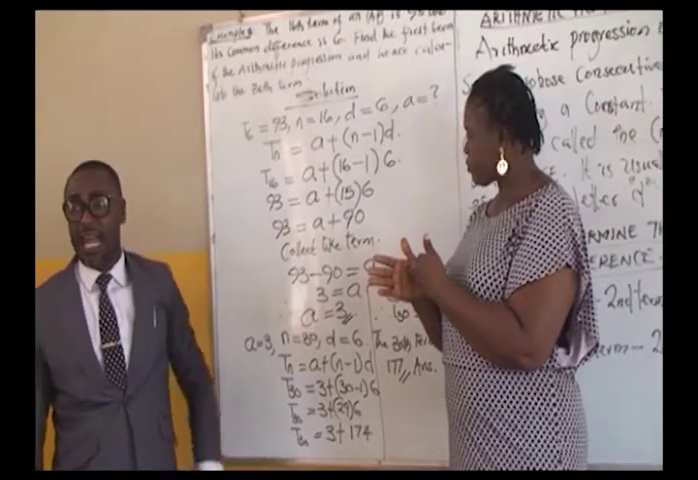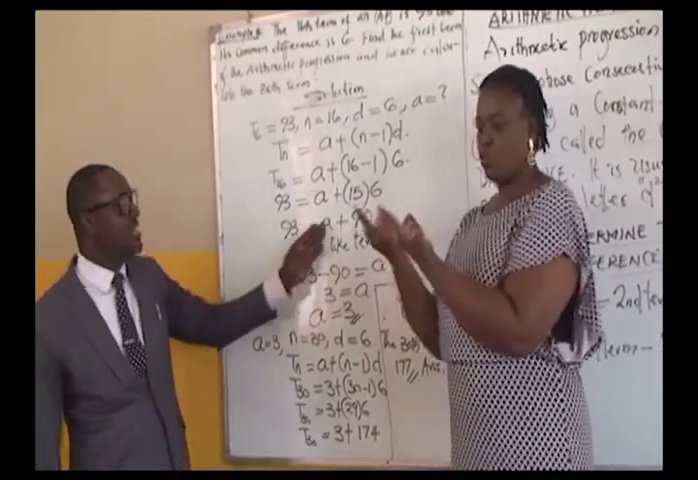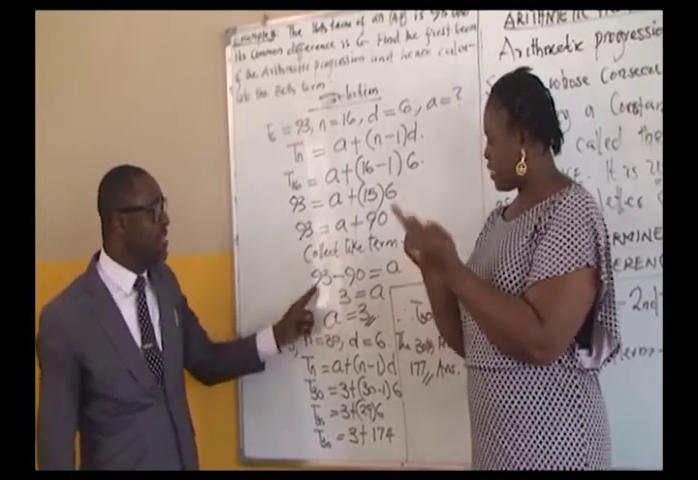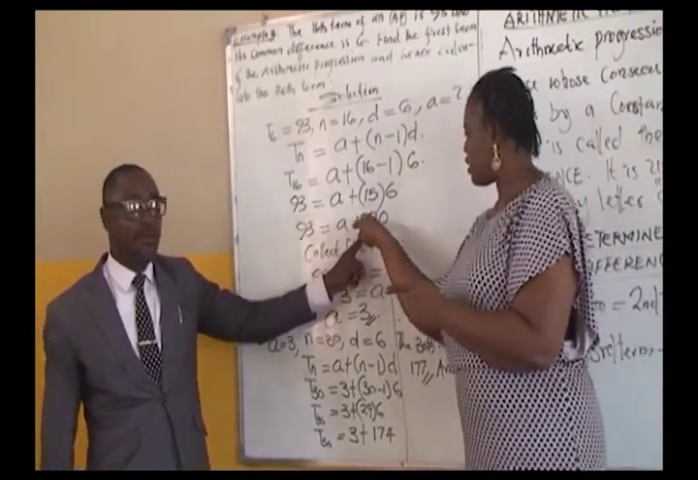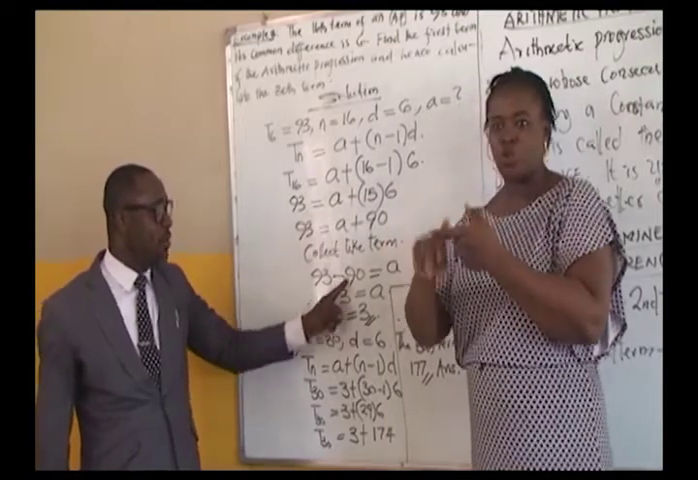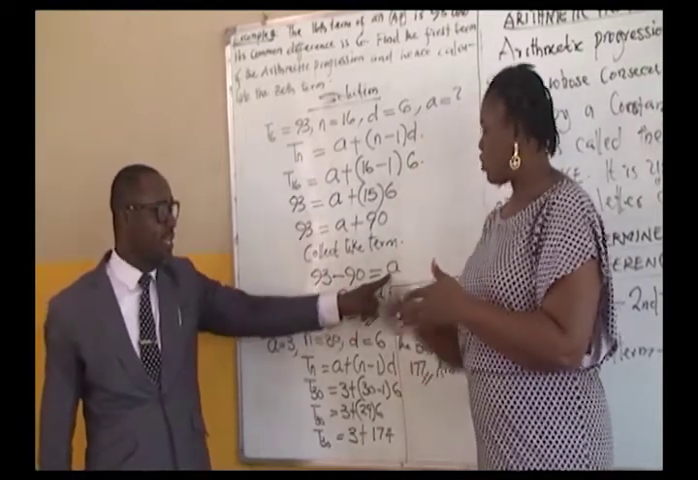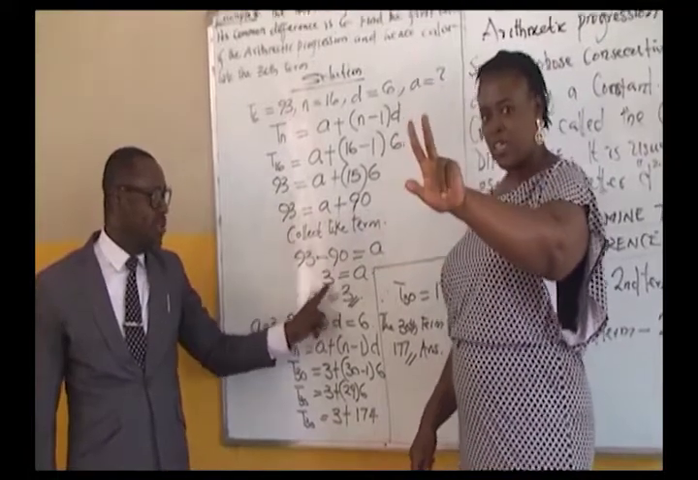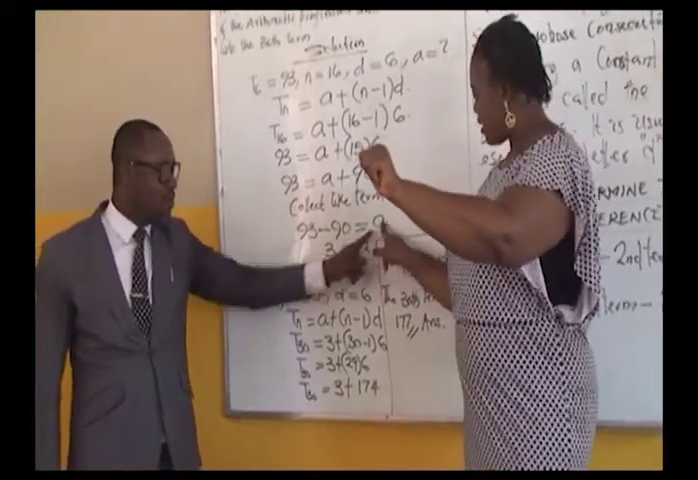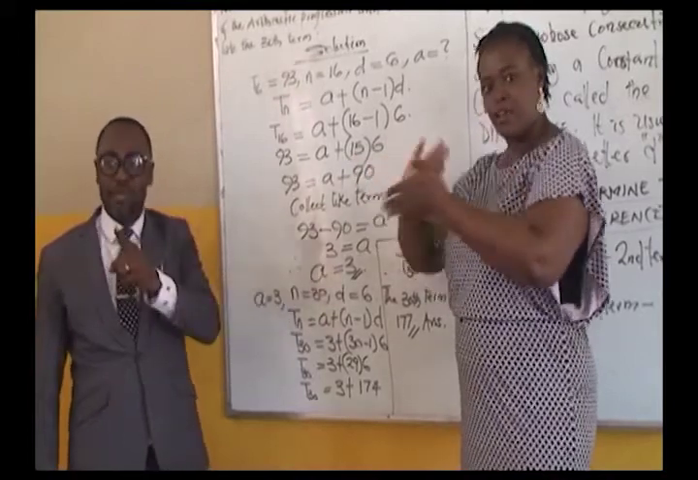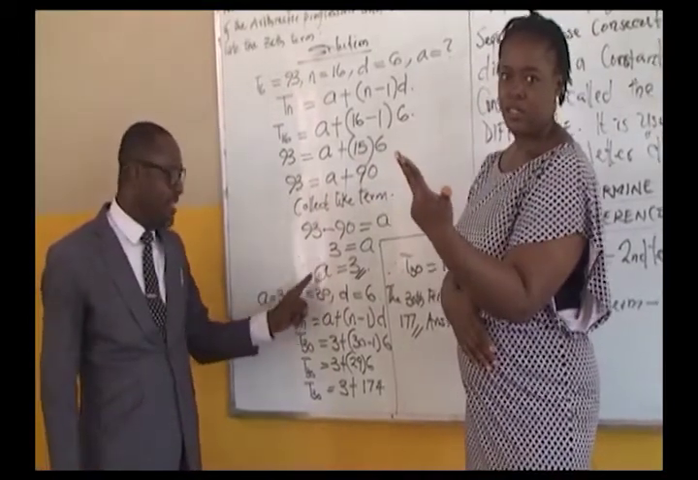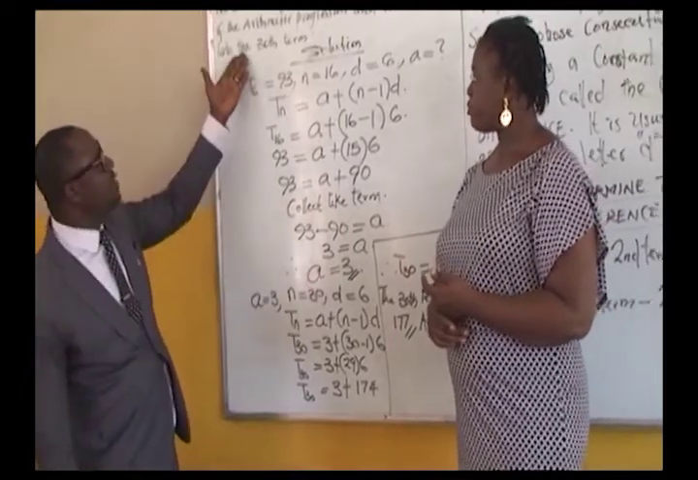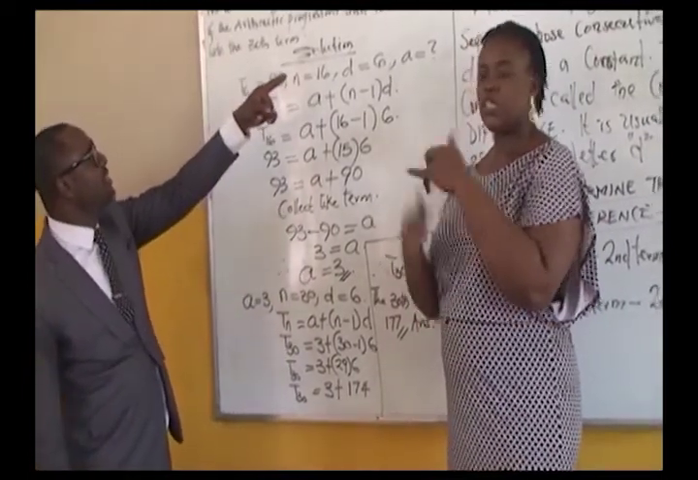We have to collect the like terms in order to get the value of A, which is the first term. Collecting terms, we bring 93 down. Positive 90 is crossing the equality sign here. We have minus 90 equals A. So 93 minus 90 will have 3 equals A. And the same time we can say, therefore, A is equal to 3.